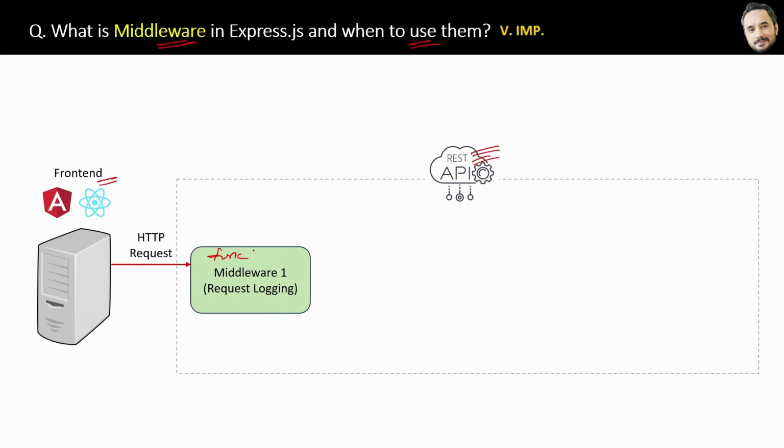Now you may ask one question, when middlewares are functions, then why are we not just calling them function? Why are we using this middleware word for them? See, callbacks, constructors, middlewares, all these are functions only.